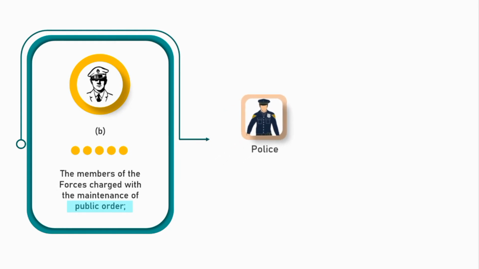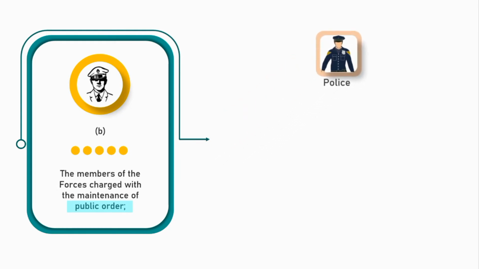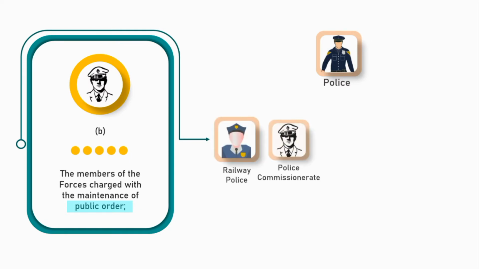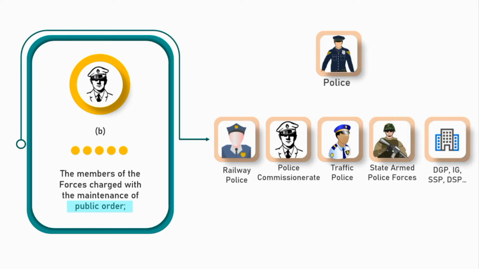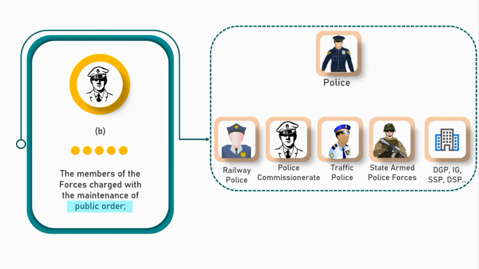Apart from the police, the authorities responsible for maintaining public order are Railway Police, Police Commissionerates, Traffic Police, State Armed Police Forces, organizations headed by DGP, IG, SSP, DSP, etc. So the members who are part of these organizations and are responsible for maintaining public order, their fundamental rights can be modified, restricted or completely abolished by the Parliament under Article 33.